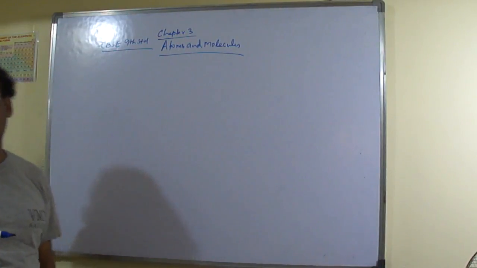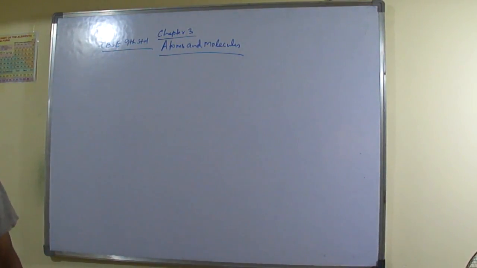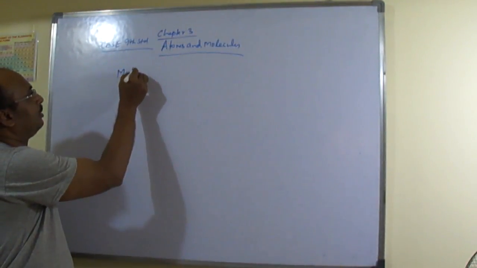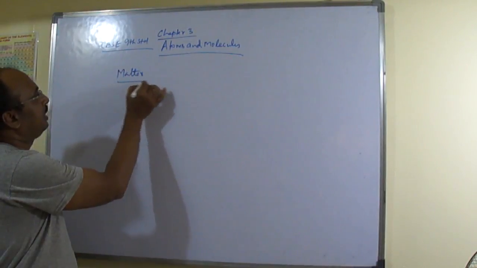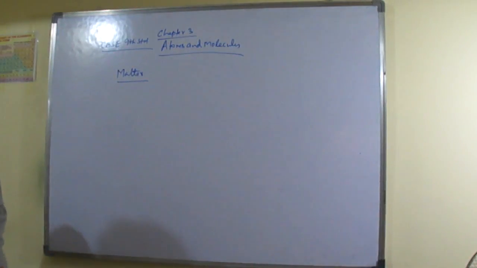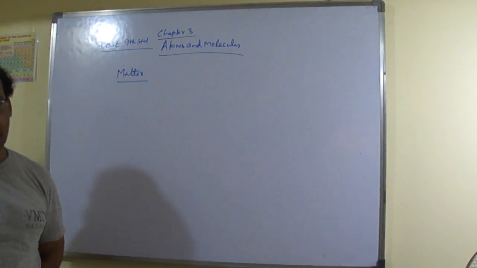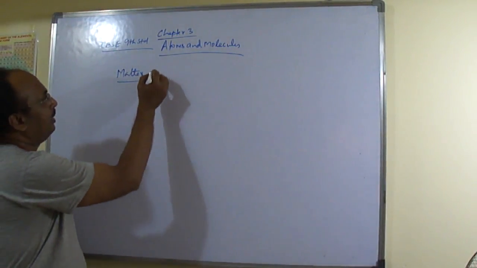We already studied whatever matter is there, and we already studied what actually matter is. In our previous chapter, Is Matter Around Us Pure, we studied about matter. So what is matter?